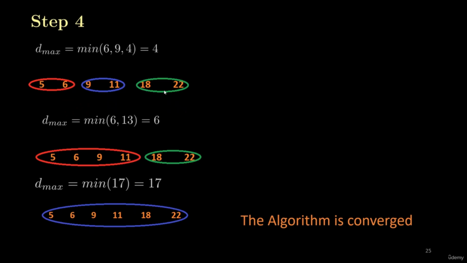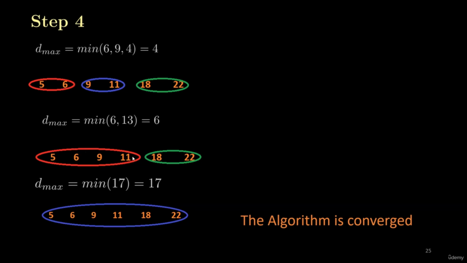Now we are left with 3 clusters. It means we have to find 2 distances. Again, we have to make a set of maximum distances, and from that set we have to select the minimum value. So the maximum distance between these two clusters is 6. 11 minus 5 is 6. And the distance between these two clusters is 13. How is it 13? 22 minus 9 is 13. So these two are the maximum distances between these 3 clusters. And the minimum of them is 6. So I will merge these 2 clusters to form a single cluster.